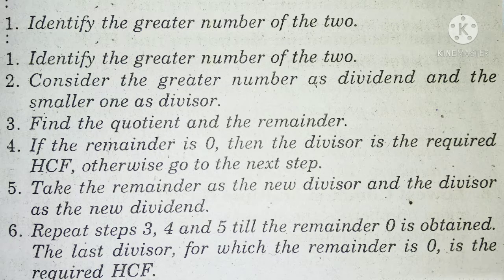Step 5, take the remainder as the new divisor and the divisor as the new dividend. Step 6, repeat steps 3, 4 and 5 till the remainder 0 is obtained. The last divisor for which the remainder is 0 is the required HCF. These steps will be clear with the help of questions of exercise 1.1.